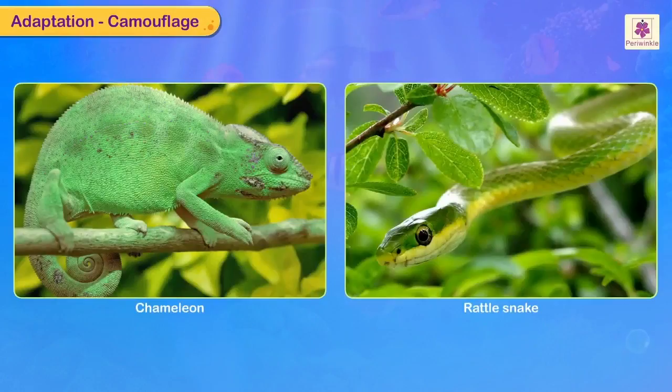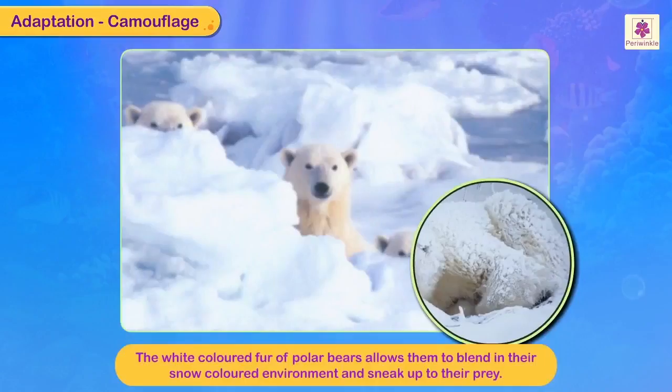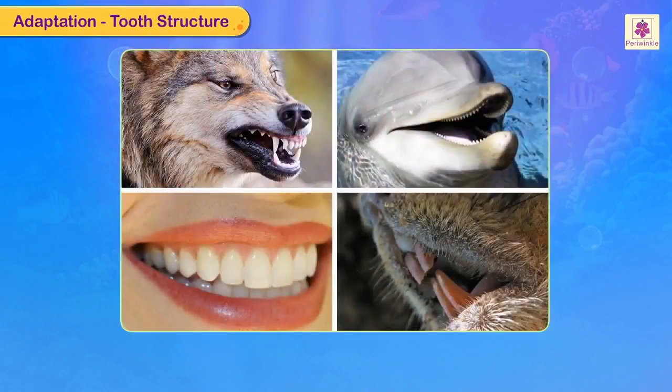Chameleon and rattlesnakes are green as these animals hide in the trees and branches among the leaves. The white-colored fur of polar bears allows them to blend in their snow-colored environment and sneak up to their prey. Tooth structure.